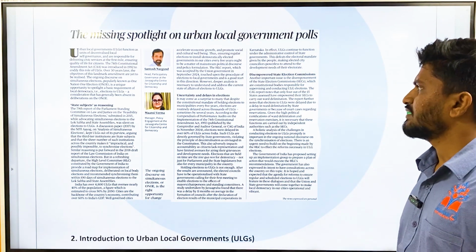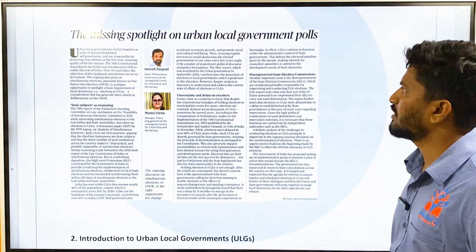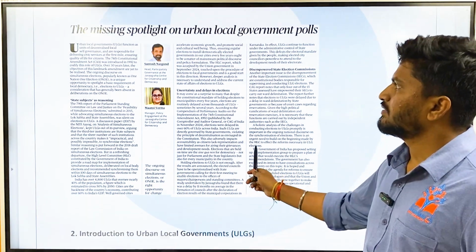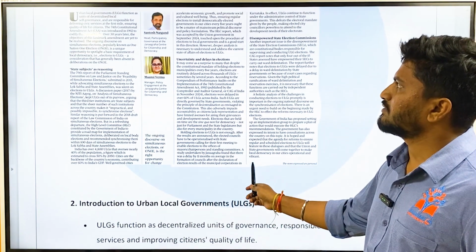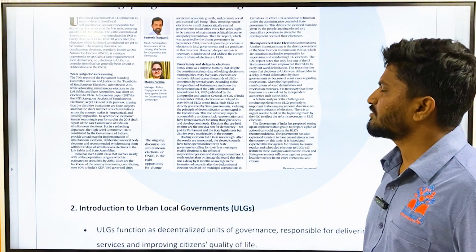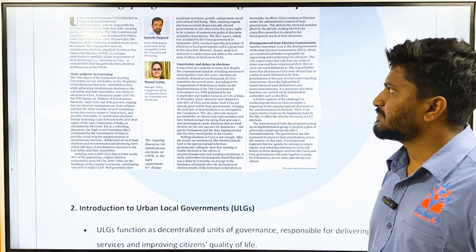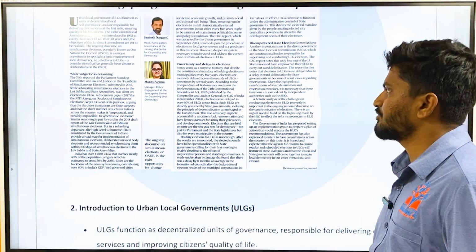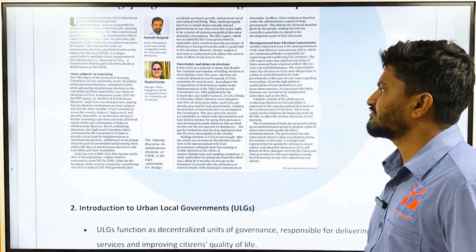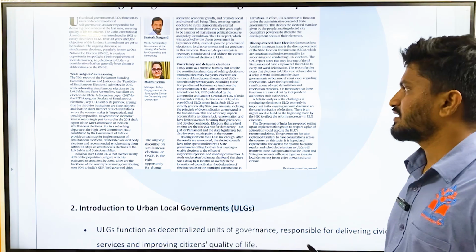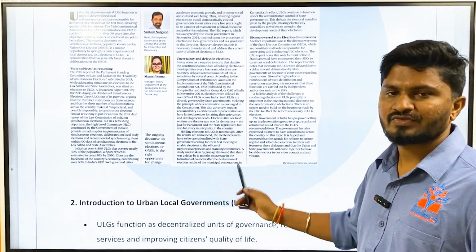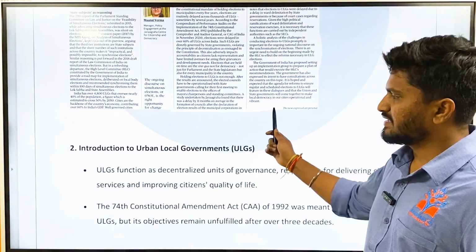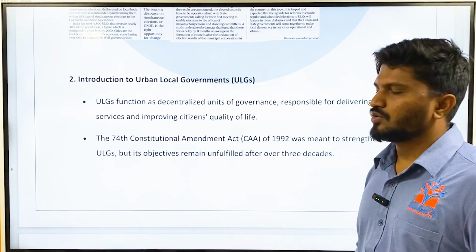Then the second editorial, it is also from The Hindu. It talks about the missing spotlight on urban local government polls. Okay, given by Santosh Narbund and Mansi Verma, who are the head of participatory governance at Janagraha Center for Citizenship and Democracy, and manager for policy engagement at Janagraha Center for Citizenship and Democracy. Okay, so this is focusing on urban local governance.